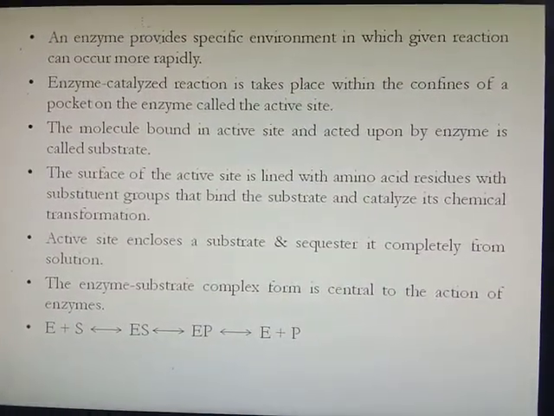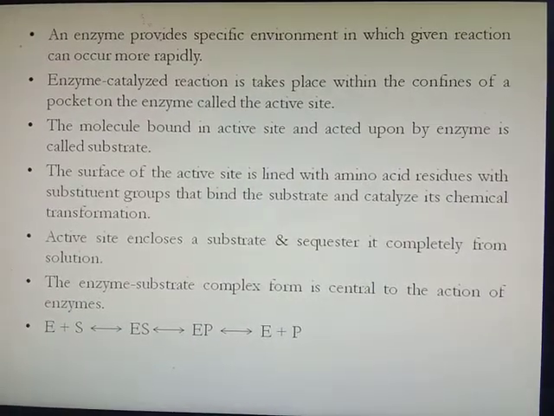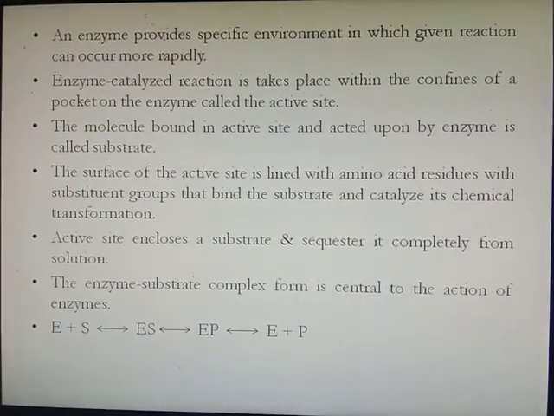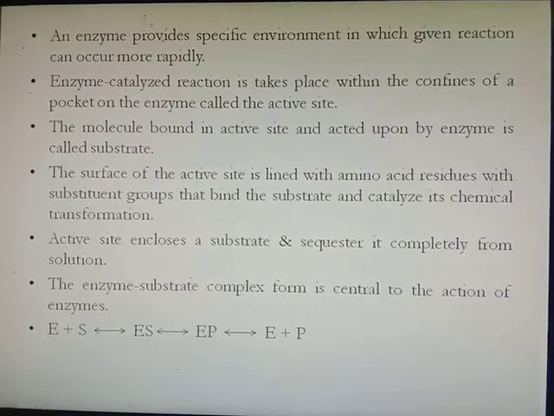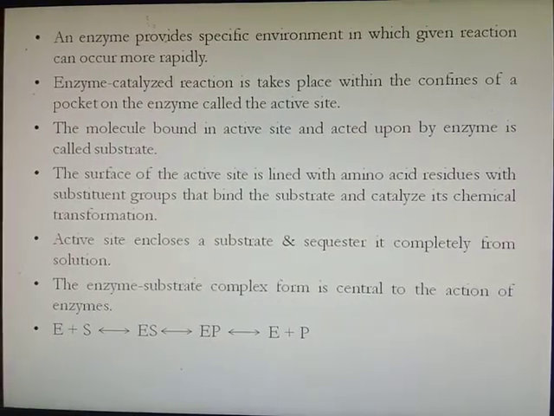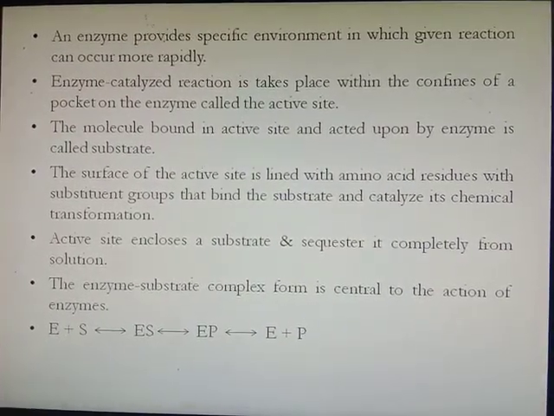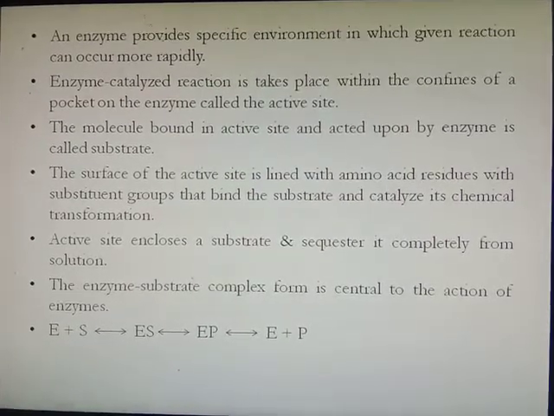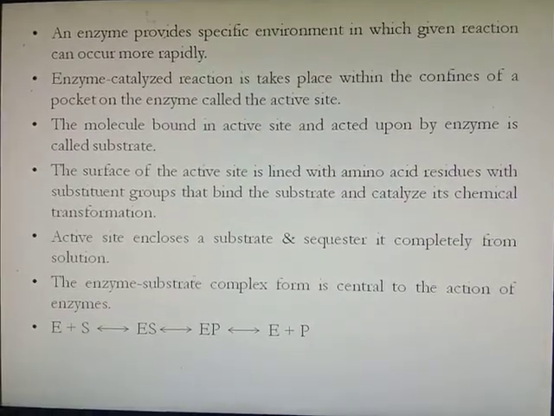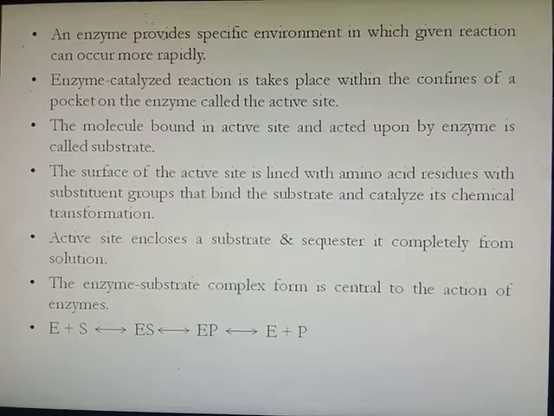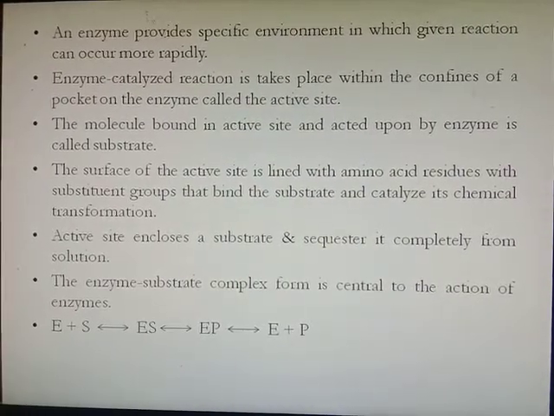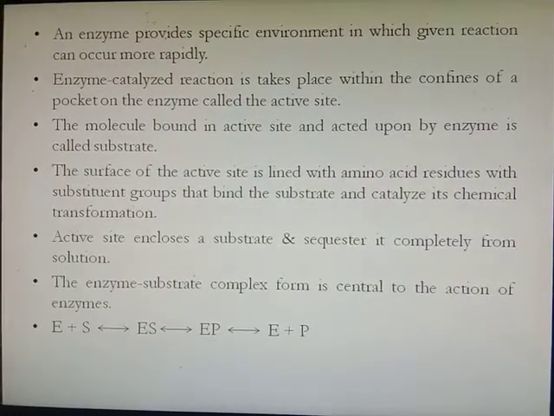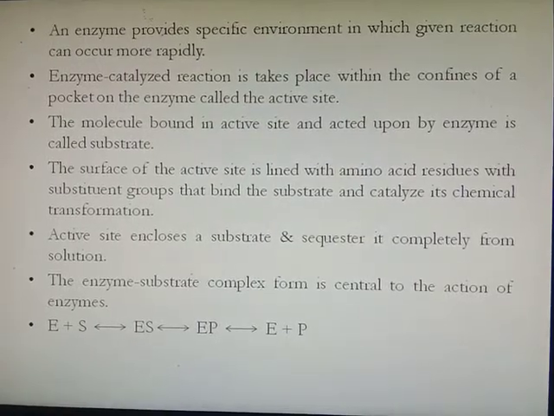Enzymes provide the specific environment in which a given reaction can occur more rapidly. An enzyme-catalyzed reaction takes place within the confines of a pocket of the enzyme called the active site, which we discussed in the last lecture. The substrate is bound to the active site and then acted upon by the enzyme.